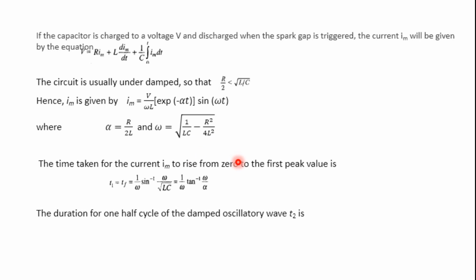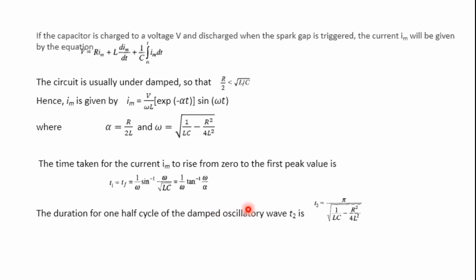Then the total duration of one cycle of the damped oscillatory wave, which we get from T2, is pi divided by root of 1 by LC minus R by 2L to the power of 2, that is, R square by 4L square.